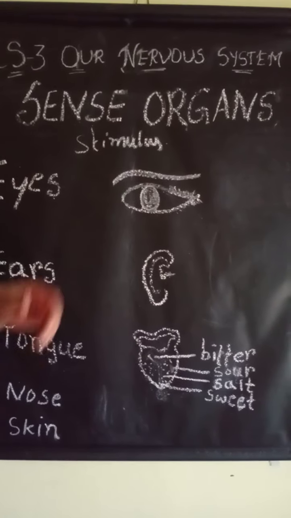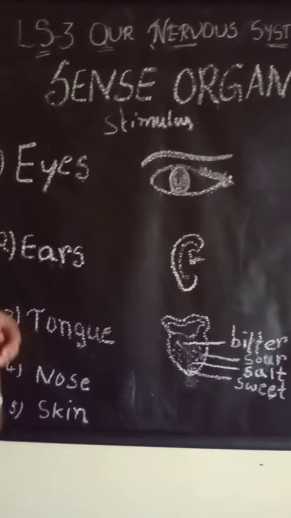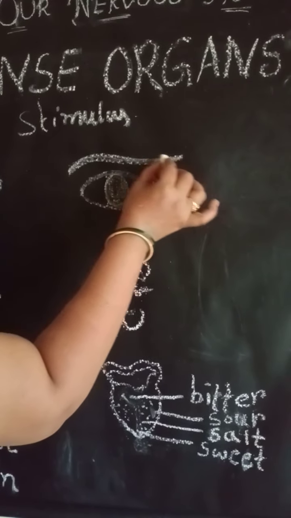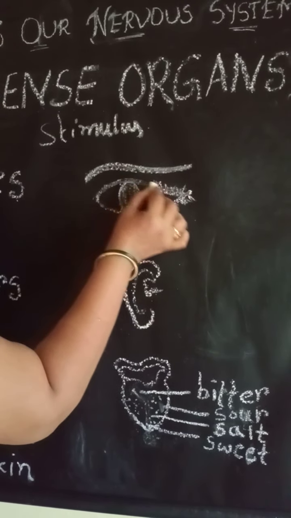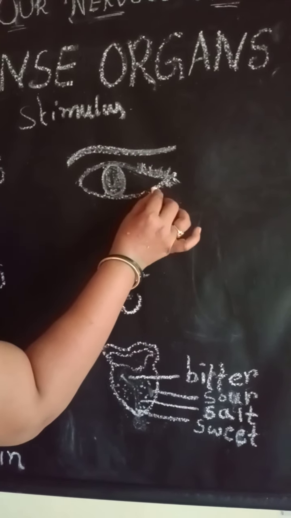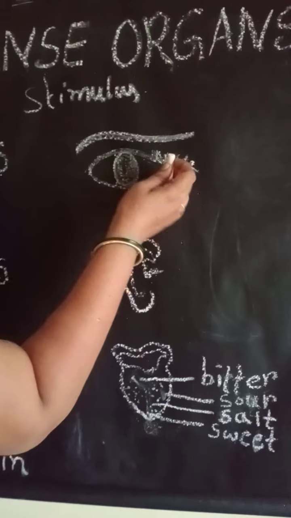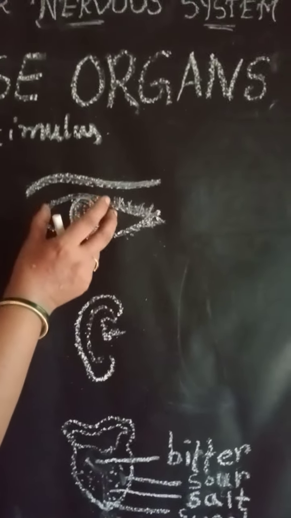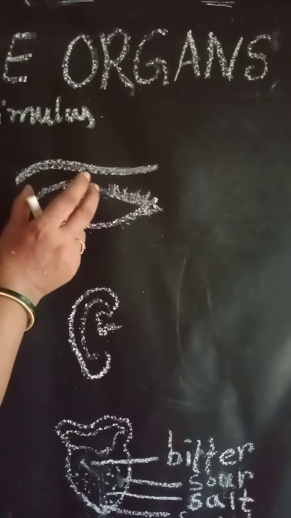Now first we'll see in detail about the eyes. When you see the structure of the eye, the upper parts are called the eyebrows, these are called eyelids and these are called the eyelashes. What is the function of these? They protect the eye from dirt, dust and any injury.